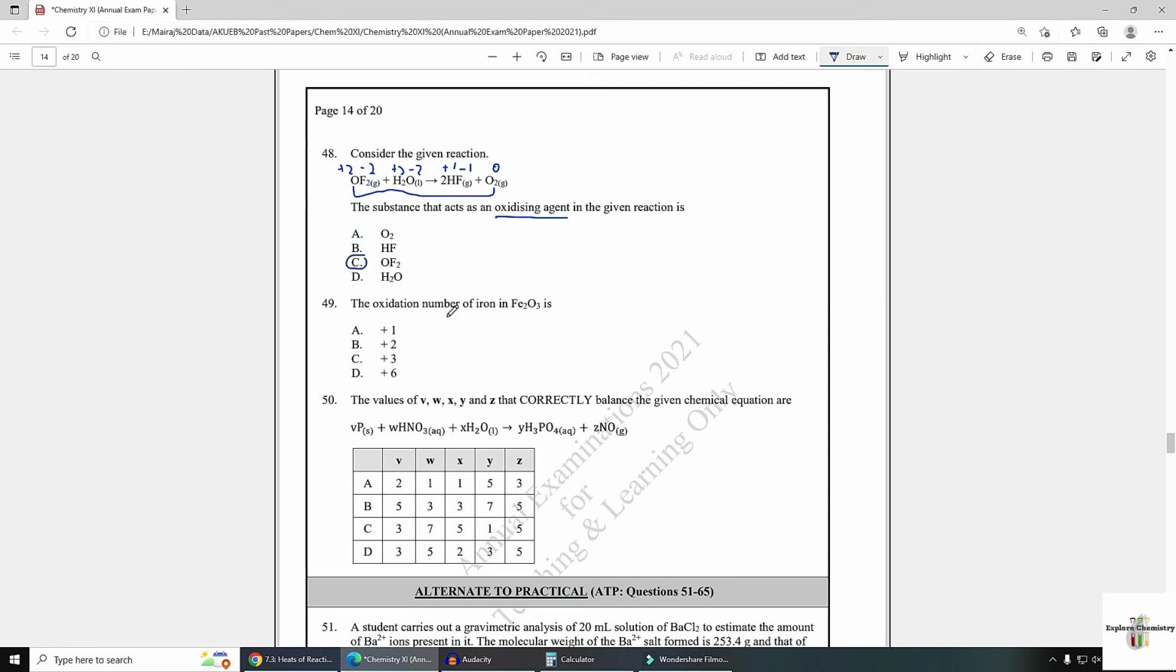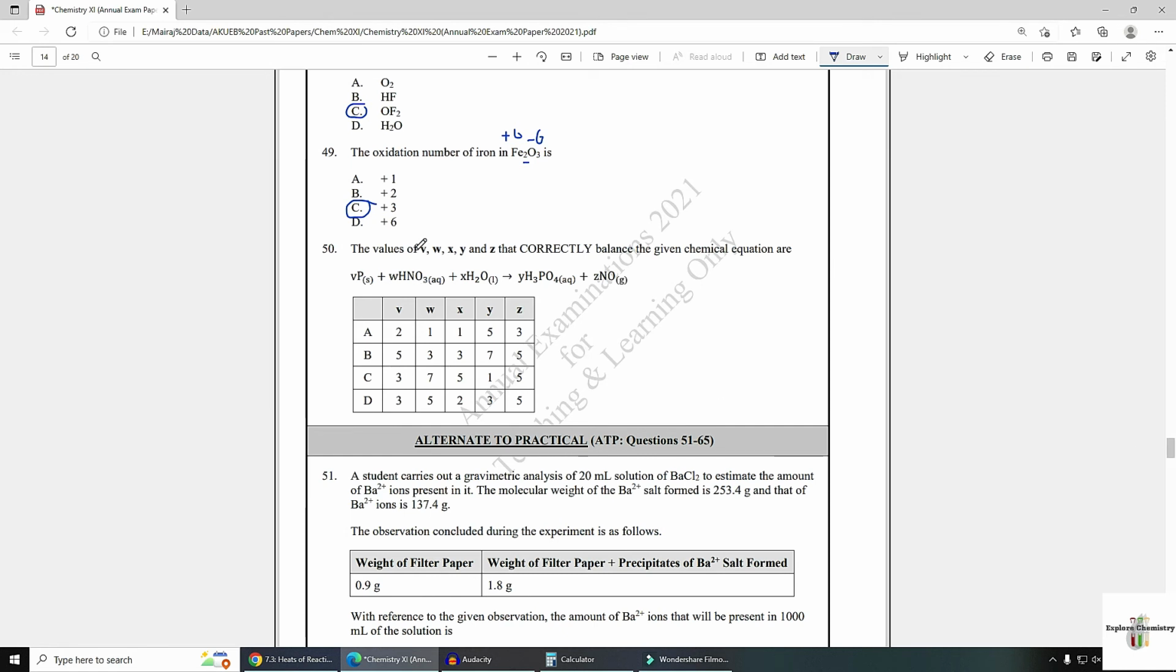Number 49. The oxidation number of iron in Fe2O3. Oxygen is -2, 3 oxygen atoms are present, means -6. It should be +6 for 2 iron, but for 1 iron it is +3. Option C. Number 50. The values of V, W, X, Y and Z that correctly balance the given equation are.